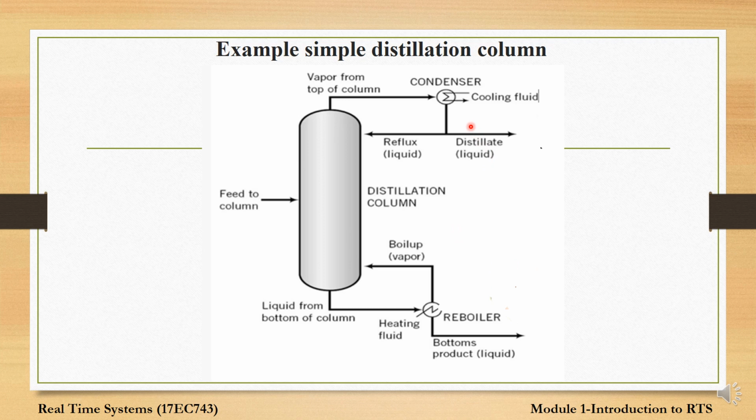A part of the condensed liquid, that is vapor, some is sent back to the distillation column as a reflux and some is removed as overhead. The condensed liquid will help in separation of the liquid mixture. I repeat, the condensed liquid that we get is helping in separation. First we are providing vaporization and the same vapor is being condensed. This condensed liquid is helping in separation of mixtures so that the purity of the mixture is good. This is one of the examples of inferential control configuration.